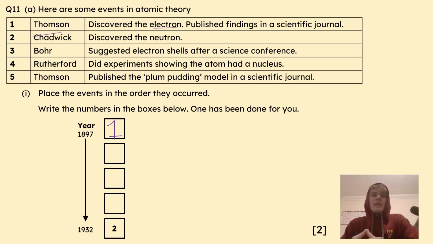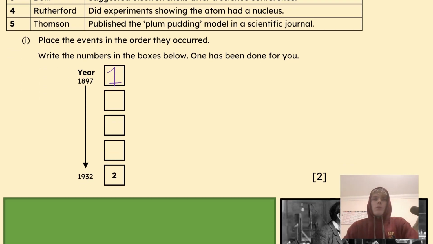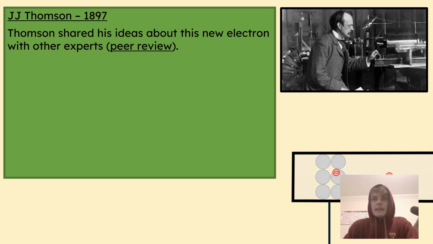So J.J. Thomson didn't come up with everything by himself, right? He had a team of people, and many other teams in the world were looking at this cathode ray experiment and trying to figure it out. He first shared his idea or theory of the electron with the people he worked with, and then he would have shown it to other people who were experts in the field, and they would have come back to him with suggestions where he could improve or if he did anything wrong, and we call that peer review.